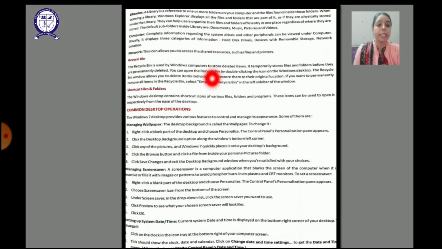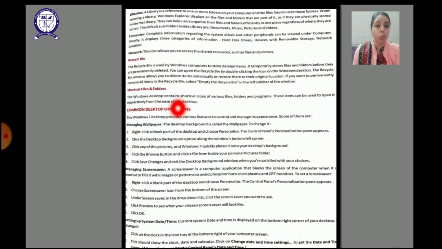And if you want to delete it from the recycle bin, just right click on it and choose the empty recycle bin option. And if you want the deleted item to go back to the original position, just open the recycle bin, right click on that particular icon and click on the option restore. That item will automatically go to the original place from where it was deleted, right?